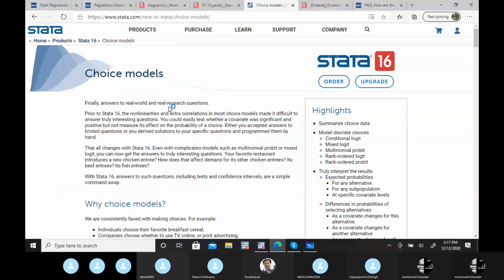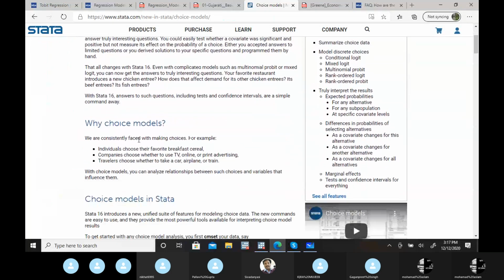Let's suppose these three examples of choice models: individuals choose their favorite breakfast cereal; companies choose whether to use TV, online, or print advertising, so which choice consumers prefer; travelers choose whether to take a car, airplane, or train. These are choice models with the utility maximization process.